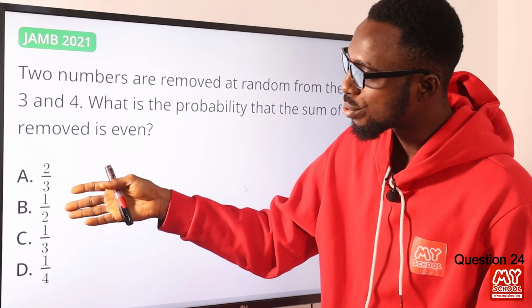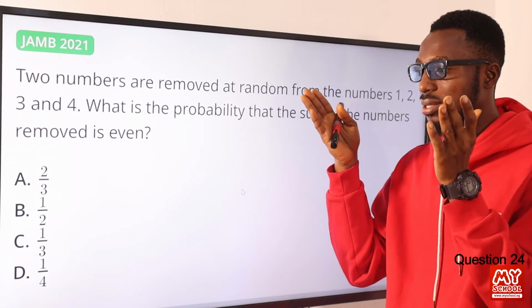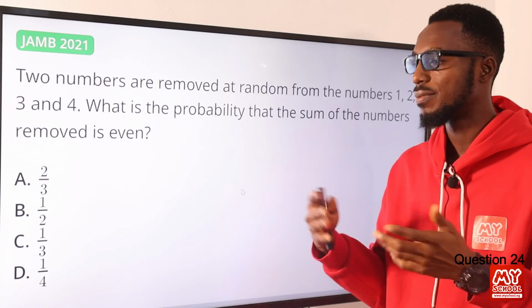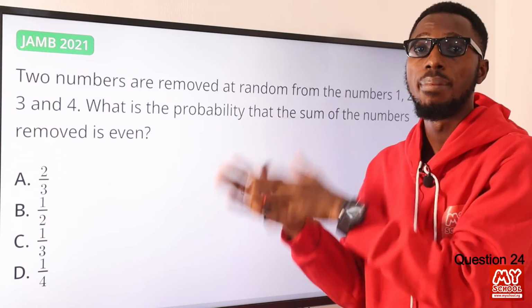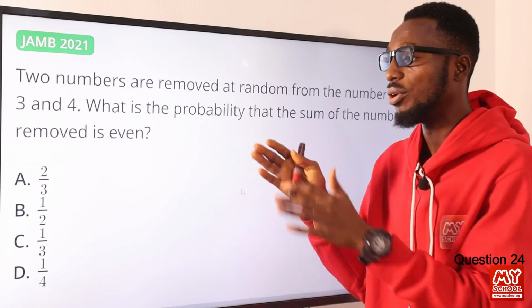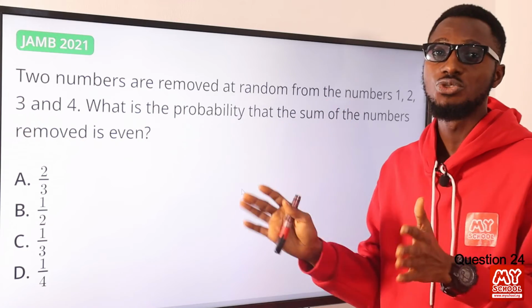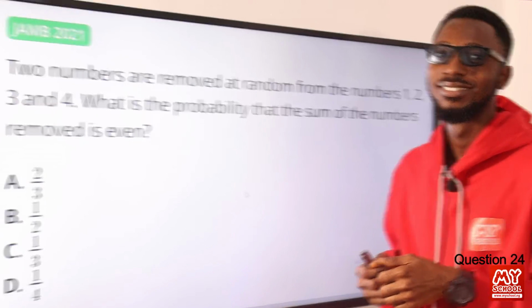We have 1 over 2, we have 1 over 3. So depending on the next question you are going to encounter, probably in your JAMB questions or your various exams, just watch out for the conditions, like repetition allowed or repetition not allowed. Then you know the kind of solution you should go for. So right now, the options remain open between B and C.